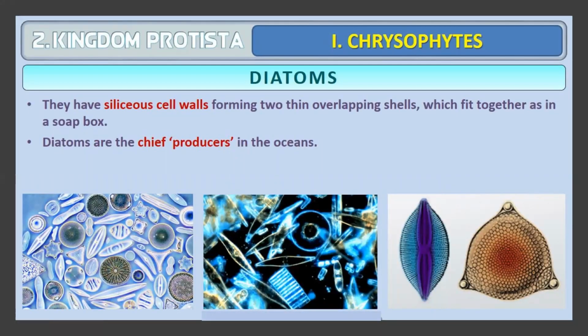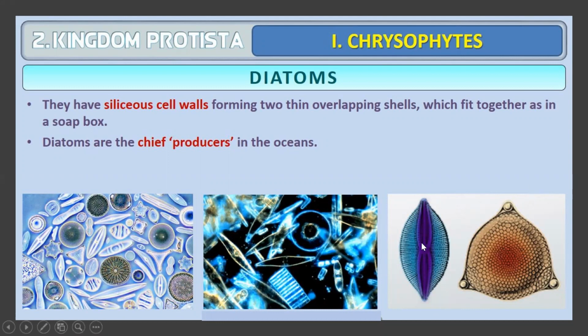Diatoms usually have siliceous cell walls, that is, cell walls made up of silica mud, forming two thin overlapping shells, one above the other, like a soap box. One part is down and the other part is closed upon it. Diatoms are the chief producers in the oceans, that is, they can prepare their own food.